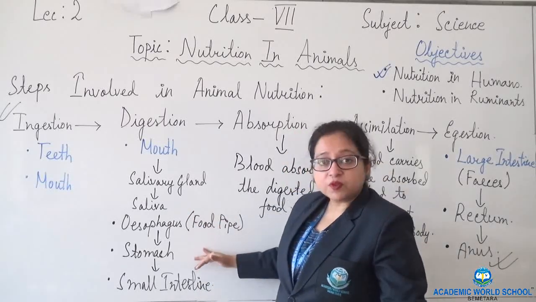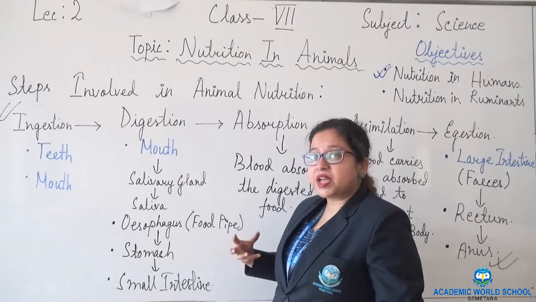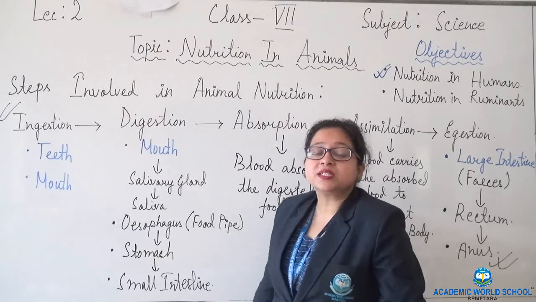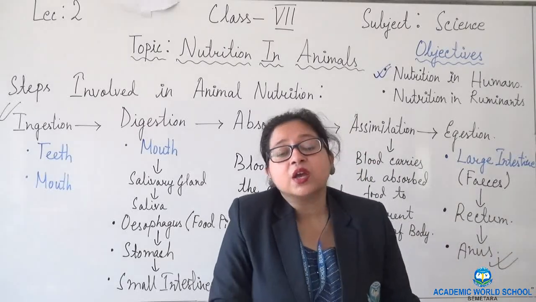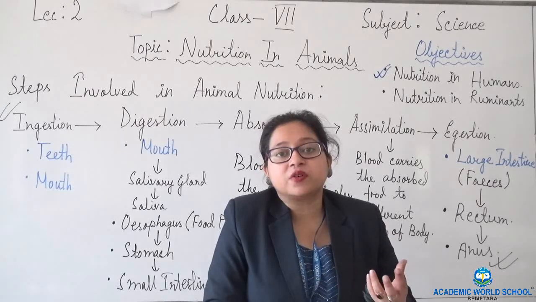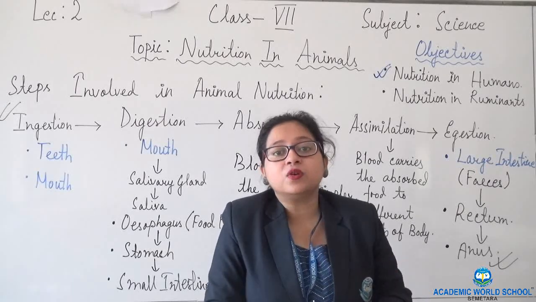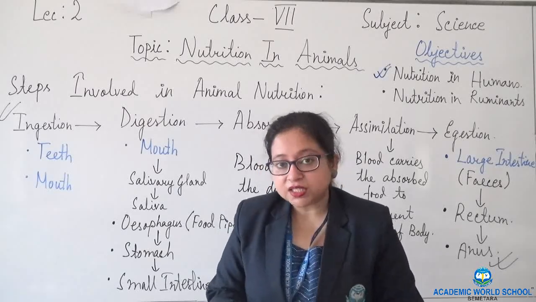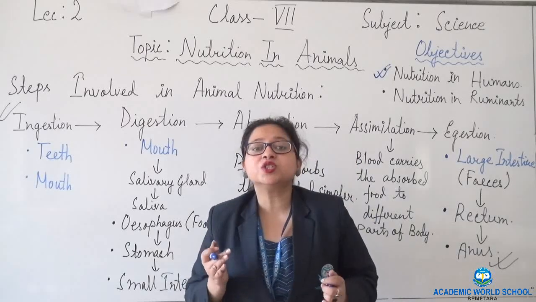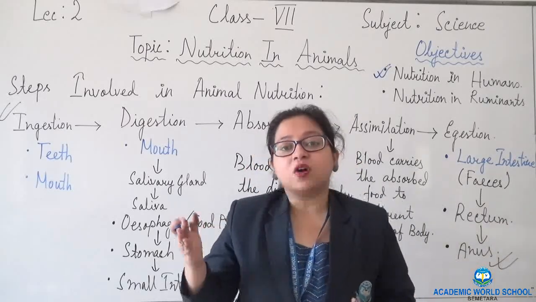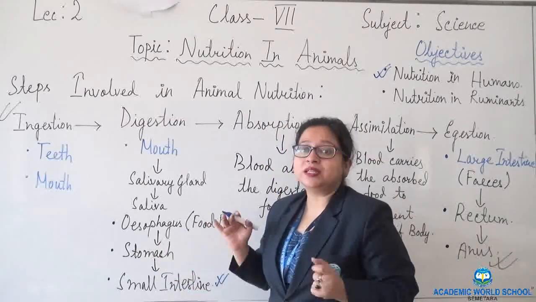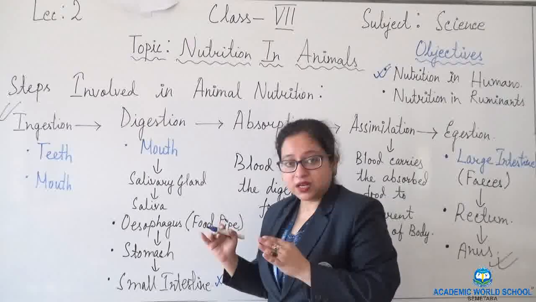After the food reacts with digestive juices, it is passed to the small intestine. In the small intestine, the liver and pancreas play a role. The juices produced from the liver and pancreas play a role, and ultimately the digestion ends in the small intestine. So if you are asked at which organ the digestion ends, you have to answer small intestine.